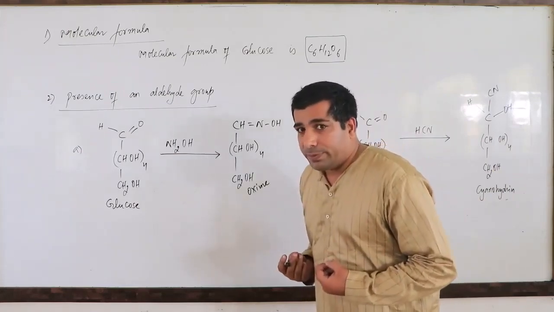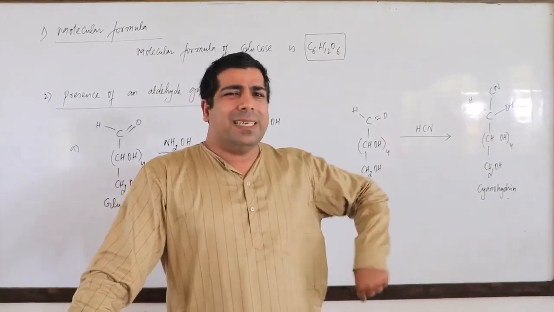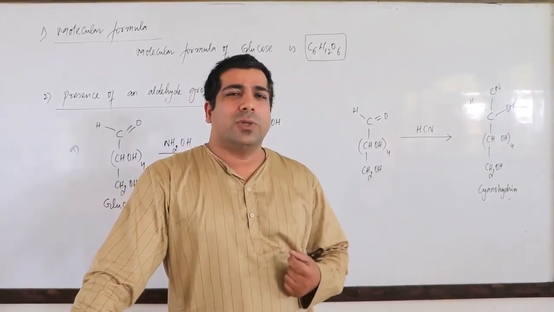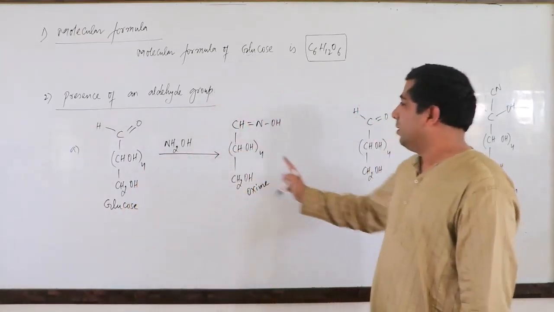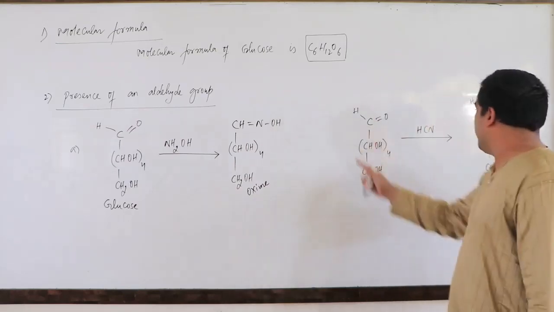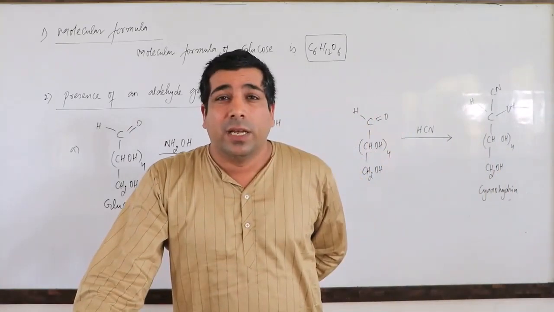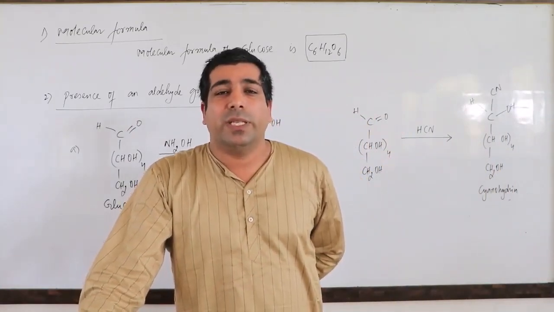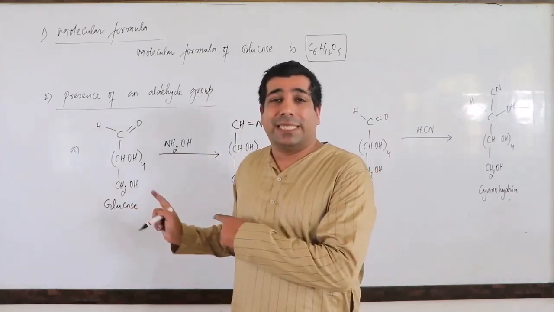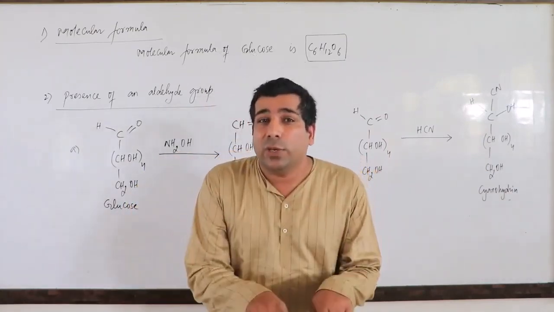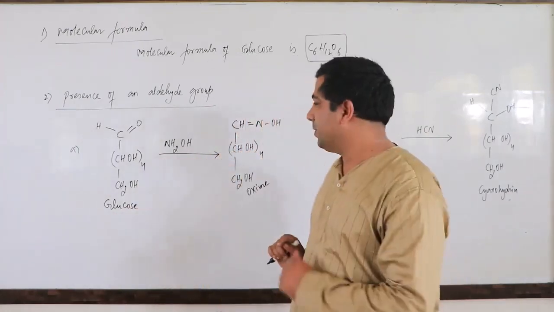They will tell me that the glucose molecule contains a carbonyl group, which means C double bond O. After this I will give you the reactions which will tell me that the carbonyl group is part of an aldehyde. So let us first understand these two reactions.